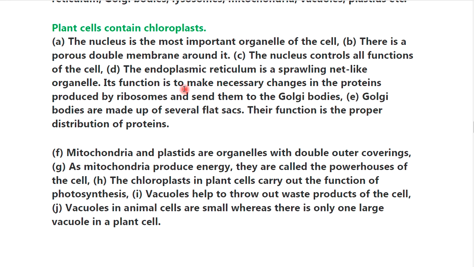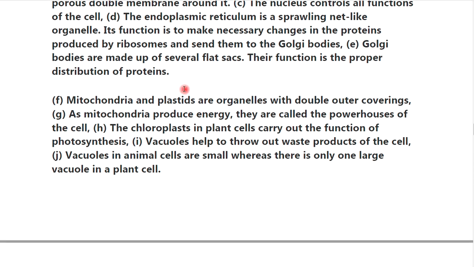The nucleus is the most important organelle of the cell. There is a porous double membrane around it. The nucleus controls all functions of the cell. The endoplasmic reticulum is the sprawling net-like organelle. Its function is to make necessary changes in the proteins produced by the ribosomes and send them to the Golgi bodies. Golgi bodies are made up of several flat sacs. Their function is the proper distribution of proteins.